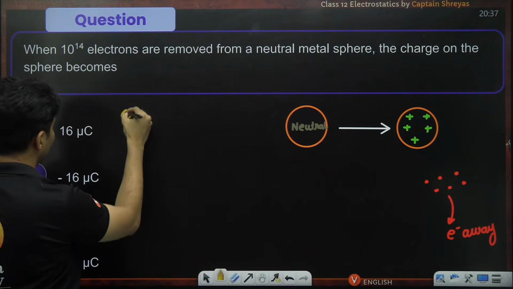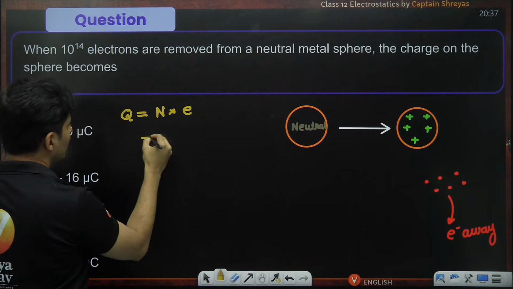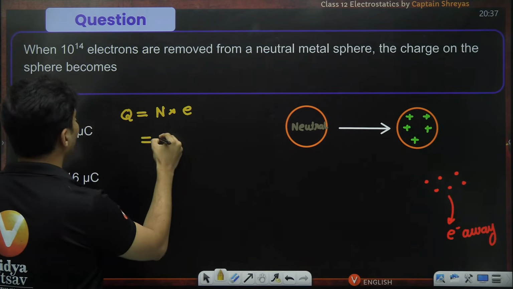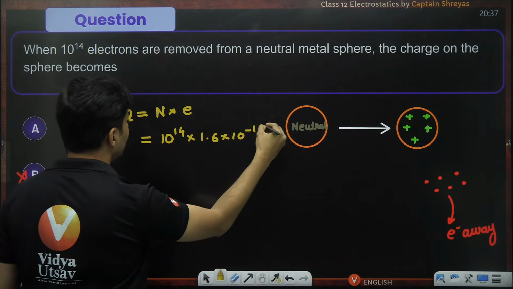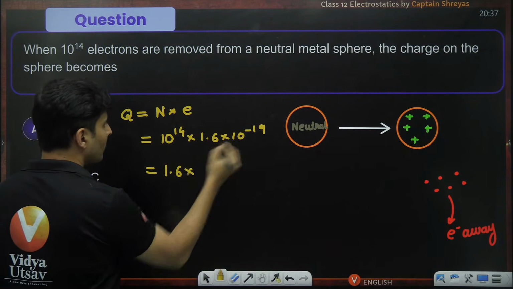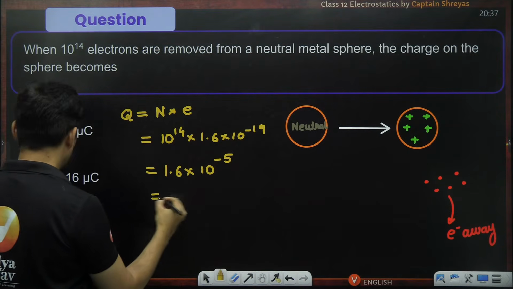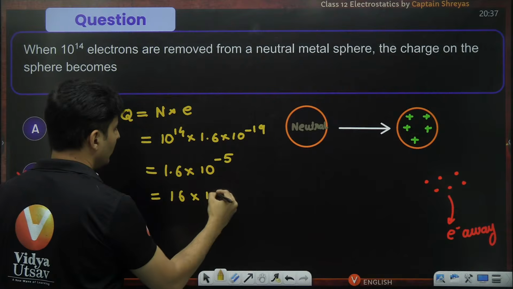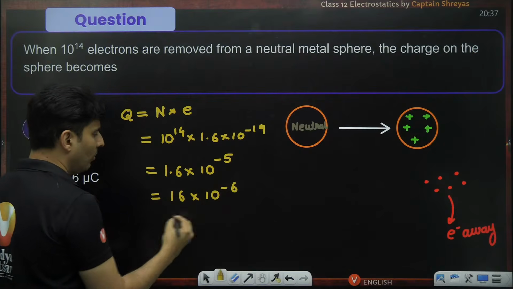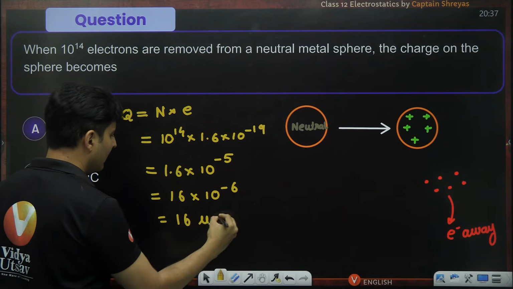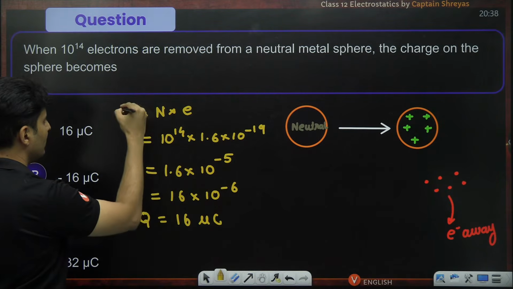So the charge on the sphere will be the number of charges that you have taken times the electron charge, magnitude wise. So n is nothing but 10 to the power 14. e is nothing but 1.6 into 10 to the power minus 19. So this will become 1.6, and 19 minus 14 is basically minus 5 over here. I want micro, right? So 16 into 10 to the power minus 6. Deliberately, I shifted the decimal, so I increased the negative power of 10. So this is 16 micro Coulomb, the magnitude of the charge which will be there.